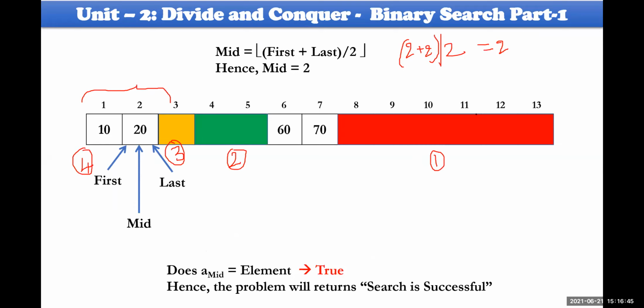So how many elements are there? Total number of elements is 13. Let me make this particular value 2 power 4, that is 16, plus not equal to 2 power 4. So the complexity of this one is log base 2 of 2 power 4, which equals 4. So 4 iterations or recursive calls are required to identify whether the element exists or not. Okay, this is binary search actually.